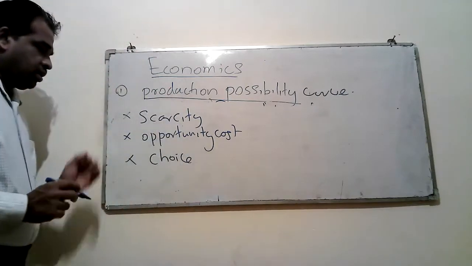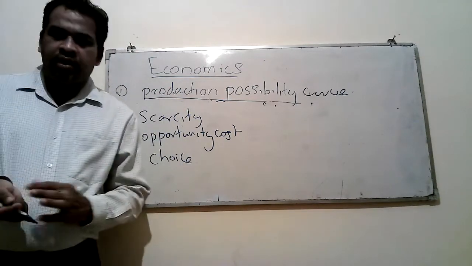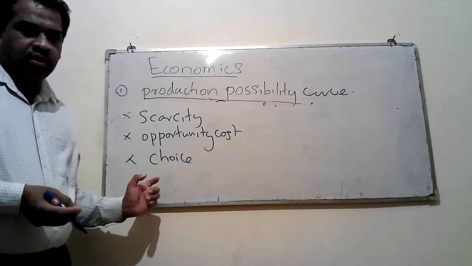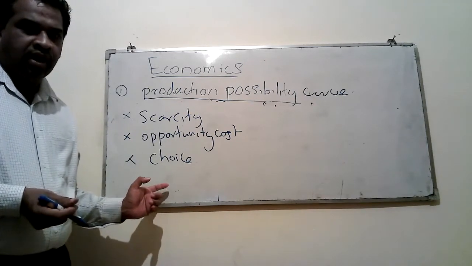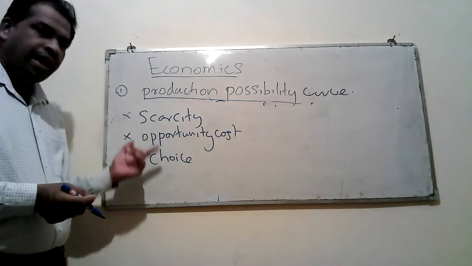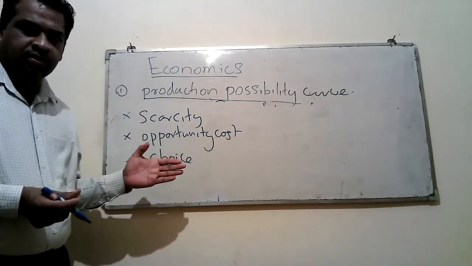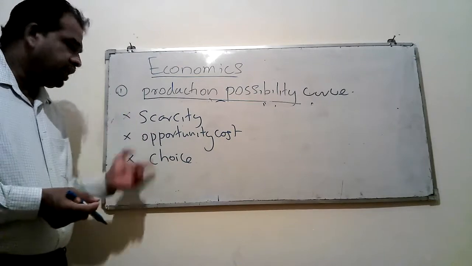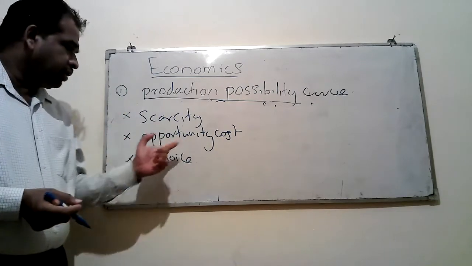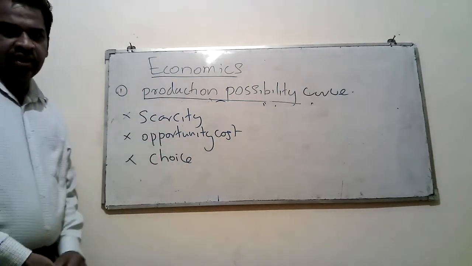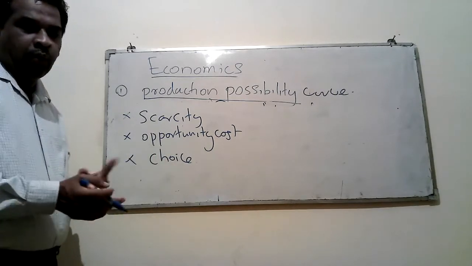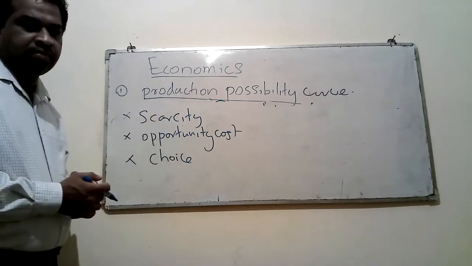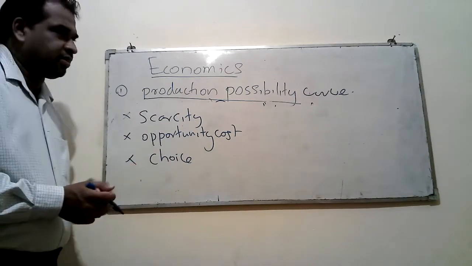We have more concepts available in microeconomics. You understood what is micro and what is macroeconomics. Under microeconomics, we have more concepts, but I have selected only three here: scarcity, opportunity cost, choice. Now we can consider these three concepts and understand how we can use a PPC diagram to explain them.